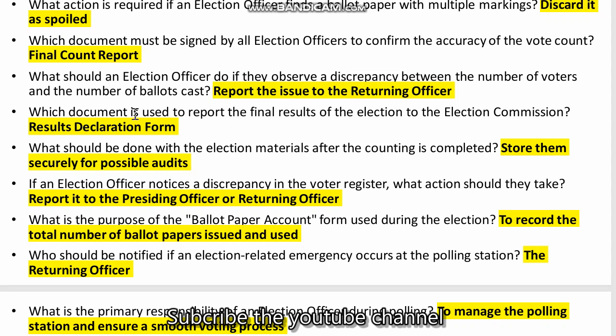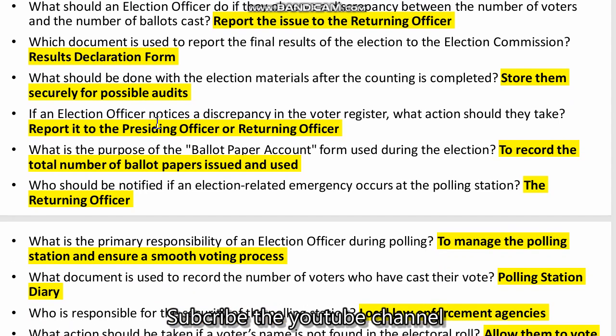Which document is used to report the final result of the election to the election commission? Result declaration form. What should be done with the election material after the counting is completed? Store them securely for possible audits.